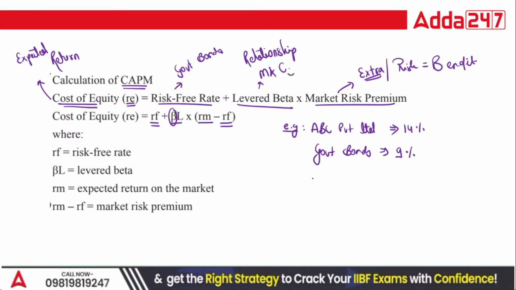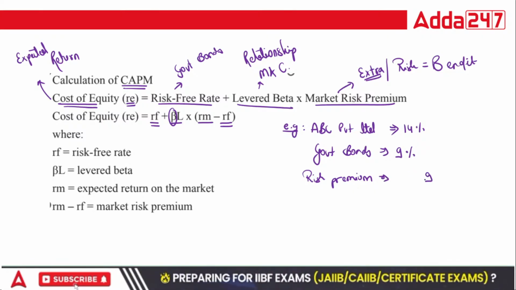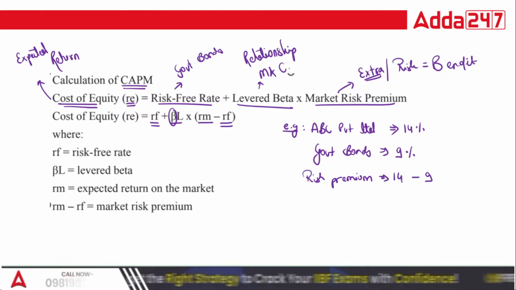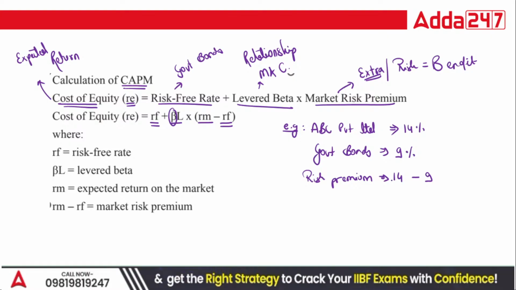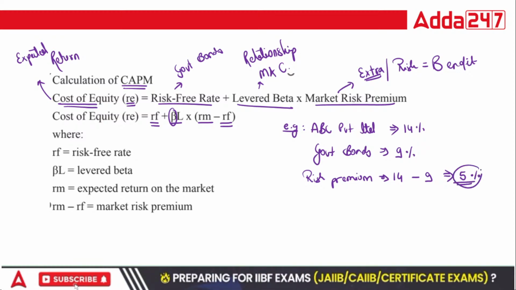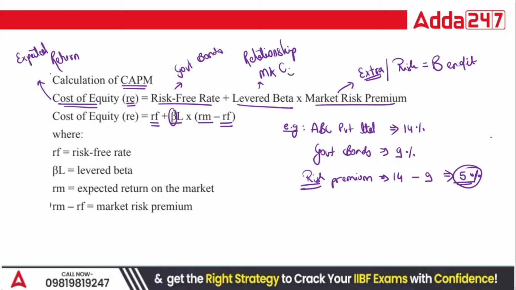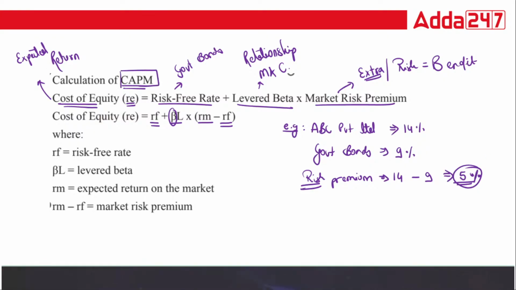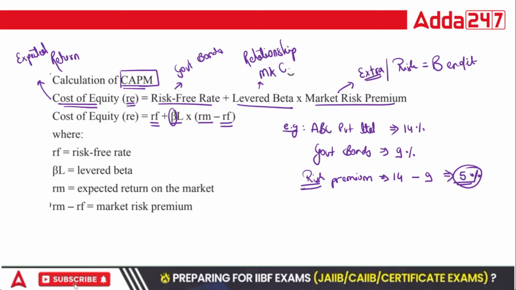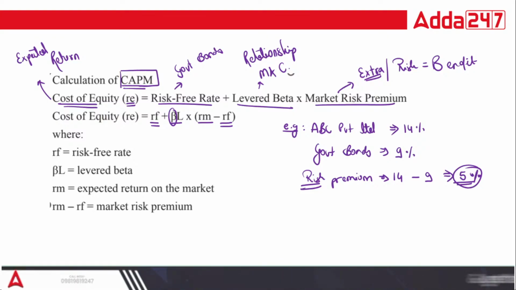So what is the risk premium here? Without any risk, you are getting 9%. But as you are taking the risk, you are getting an extra amount, that is 14%. Means here, 5% is your risk premium. For taking risk, your return is equal to 5%. This is what we need to calculate under CAPM. I hope this point is clear.